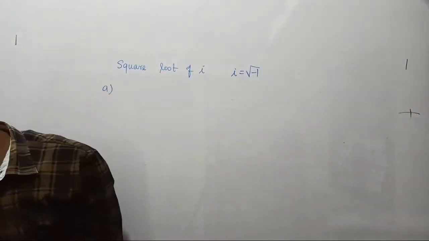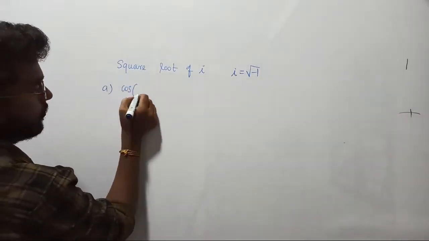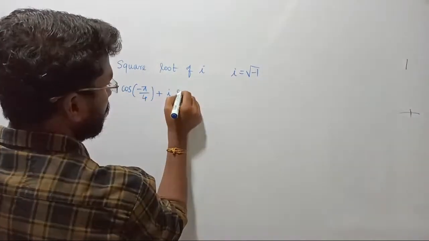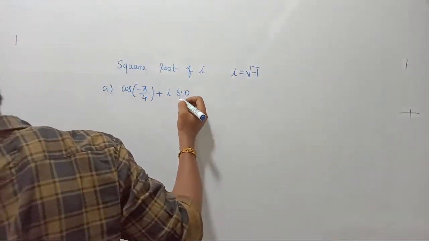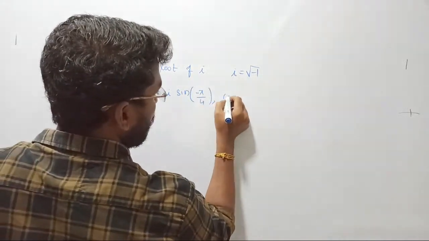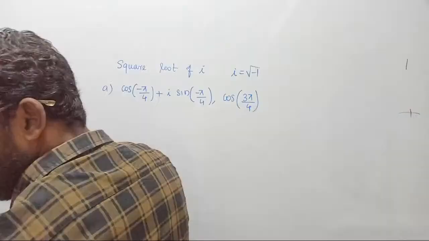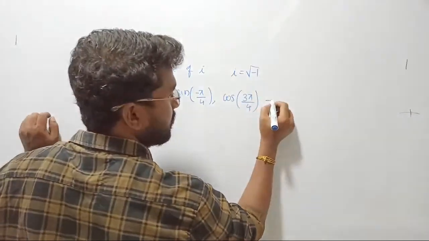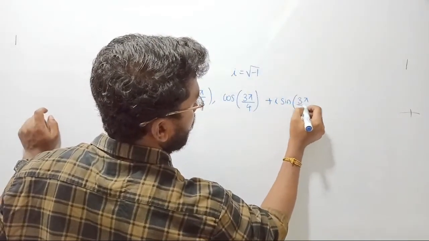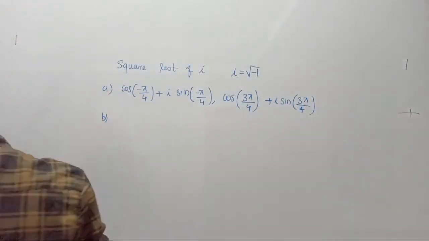Option A. In option A they said it is equal to cos of minus pi by 4 plus I into sin of minus pi by 4, comma, cos of 3 pi by 4 plus I into sin of 3 pi upon 4. Like that they have given 4 options, right? Let us write the second option.